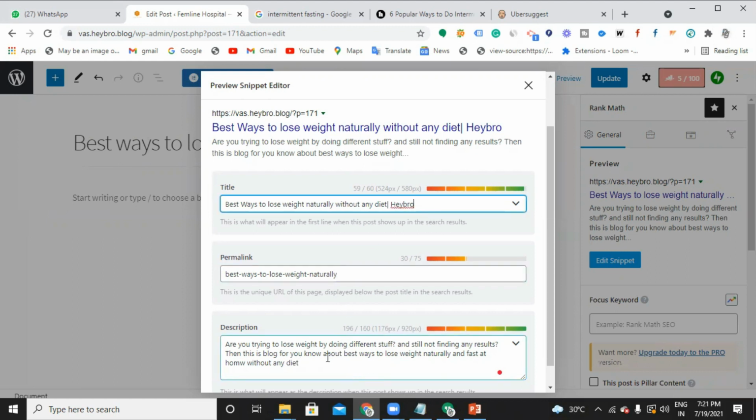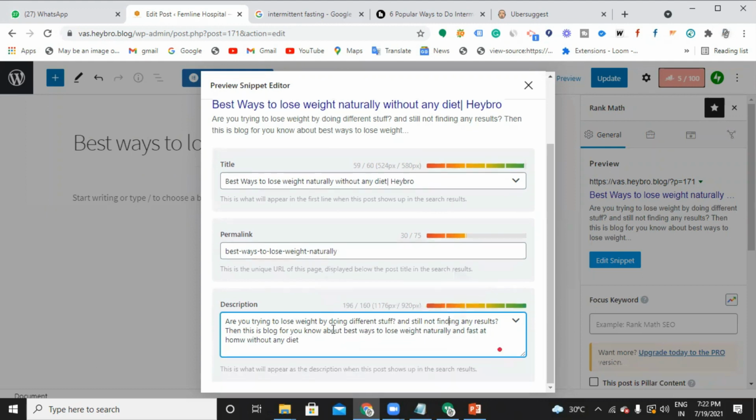You inserted it. Right. Best ways to lose weight naturally. This is my keyword. I inserted somewhere in the description. I'm not continuously writing my keywords. Wherever it is required, I am just putting it, right? So like this, you have to write in the description, and that's fine.